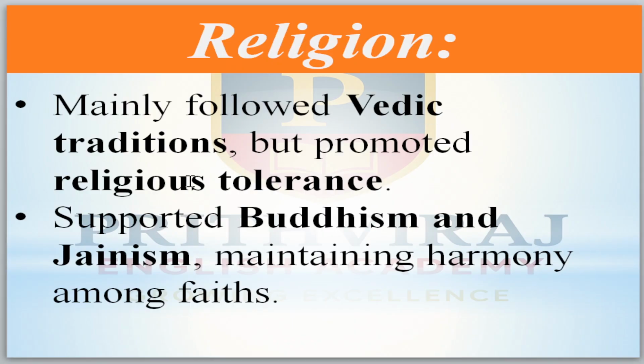Mainly they followed the Vedic traditions, meaning they believed in the Vedas, which means Hindu traditions. But along with that, they had religious tolerance. They gave support to other religions also, like Buddhism and Jainism, and tried to maintain harmony among all these religions. This is the religion.